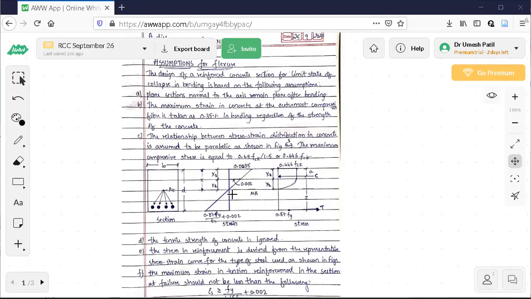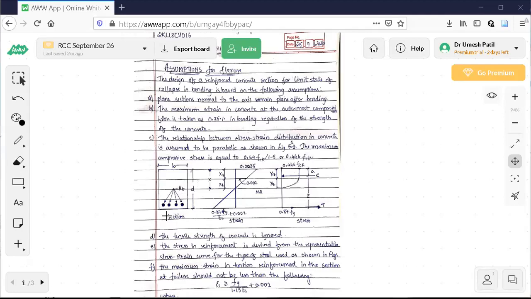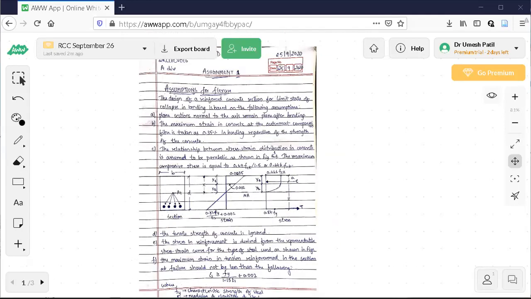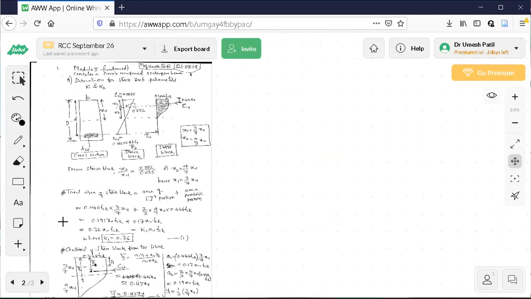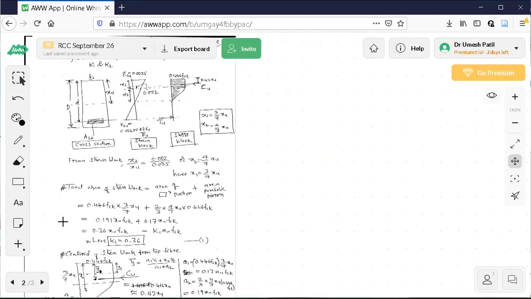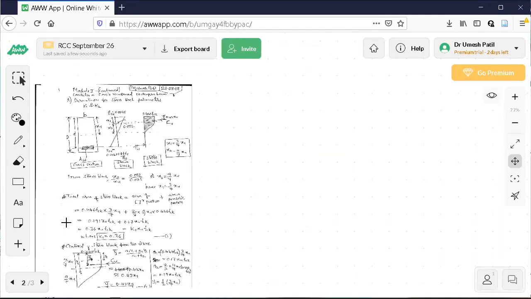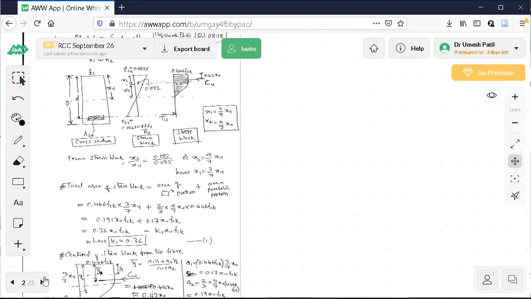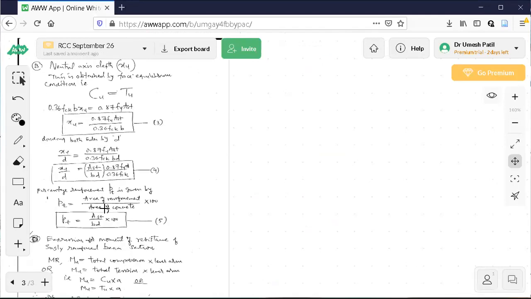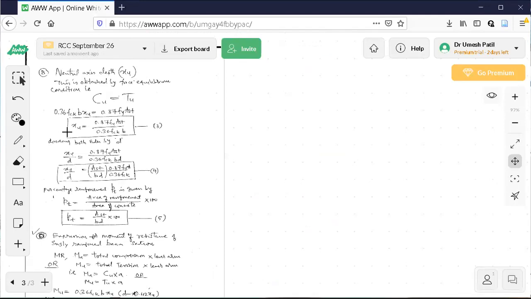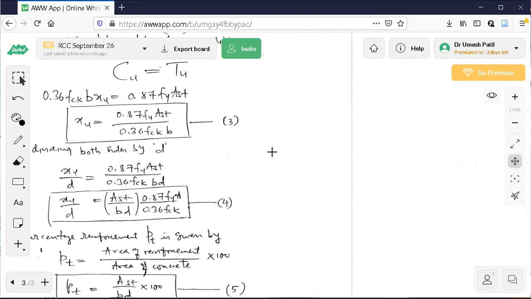Now here you can see this. I'll start with the assumptions. These are the notes written by me. I'll share it later on. This is the second page. Based on the assumptions, we are going to derive some expressions. After that, a few more derivations are there. How do you find the depth of neutral axis? You can see this. XU is the depth of neutral axis.